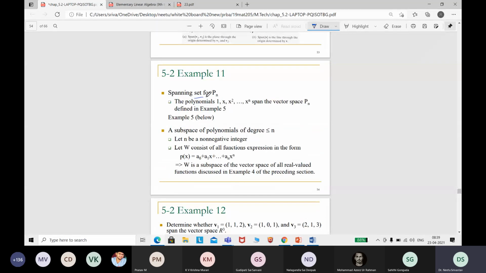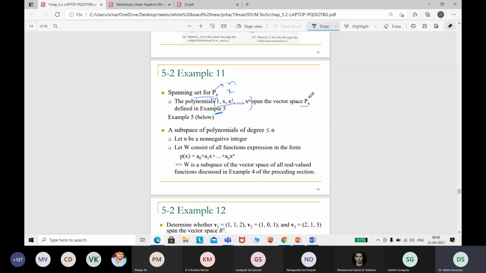the spanning set for Pn. Pn means it should contain the highest degree n, right? So x raised to the power n will come here. The polynomials 1, x, x square, and so on up to x^n span the vector space Pn. We'll see that when we see the example, but we can understand that this is the set of vectors which is going to span the polynomial space Pn.